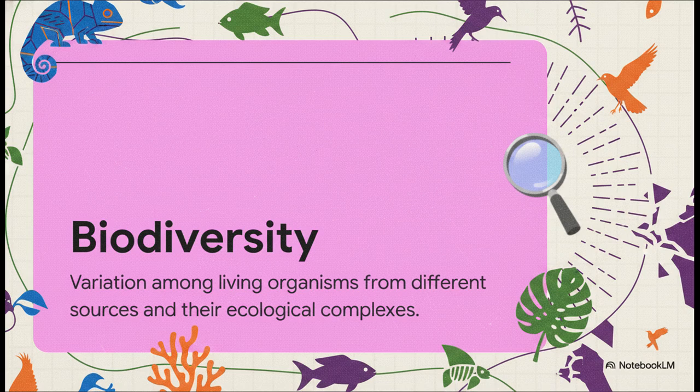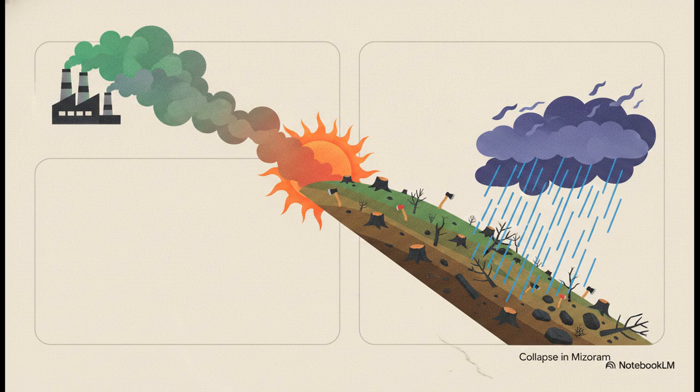But the most direct, devastating sign of our current crisis is the absolutely terrifying rate at which species are becoming extinct due to human actions. We're talking about rates vastly faster than the natural baseline. The really crucial point here is understanding the direct link between global trends and local impacts.